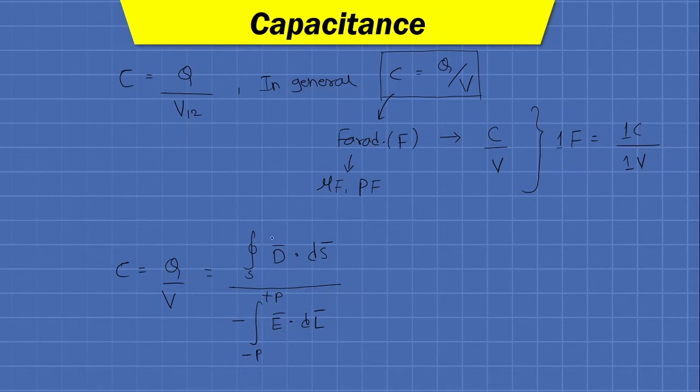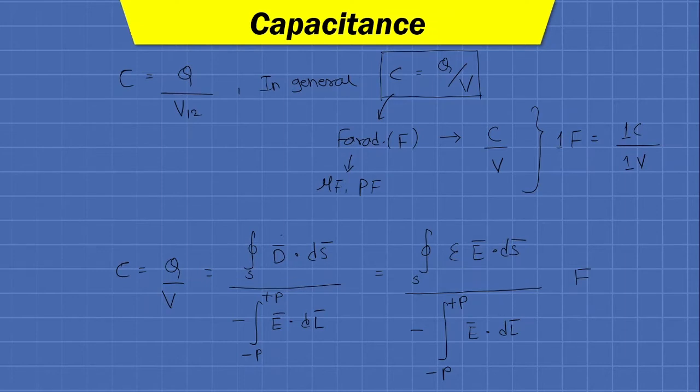We can further simplify this by using D bar equals epsilon E bar. So in the numerator we can write epsilon E bar dot dS bar, divided by negative of the integration from minus to plus of E bar dot dl bar, and this is a general representation of the capacitance of any particular system.